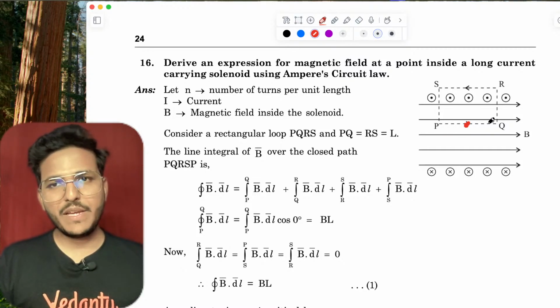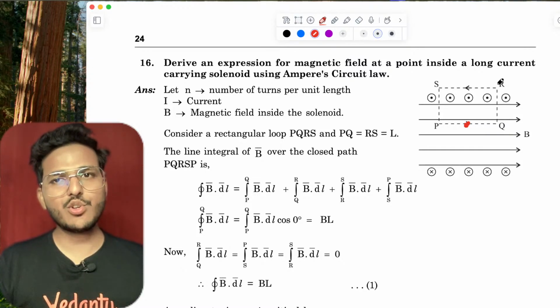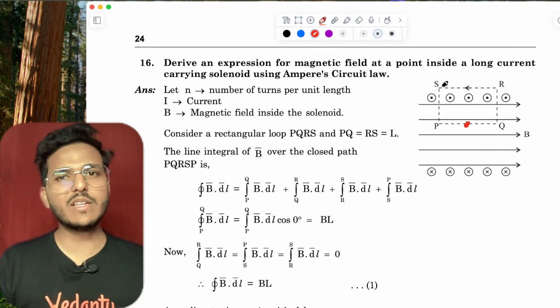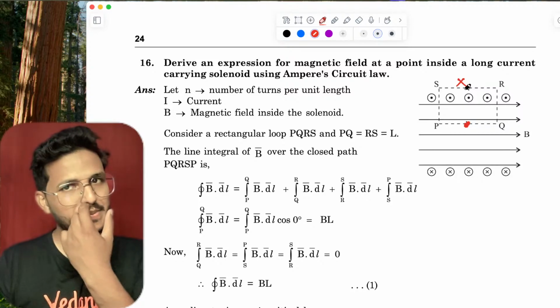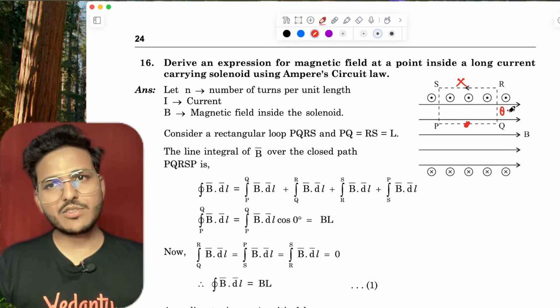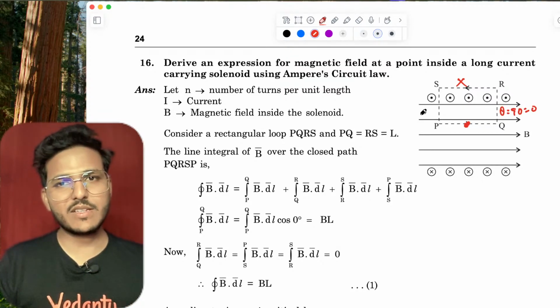See, P to Q inside, Q to P perpendicular, R to S. For R to S there is no magnetic field, so 0. Here theta equals 90 degrees, that means 0. Here also theta equals 90 degrees, that means 0.